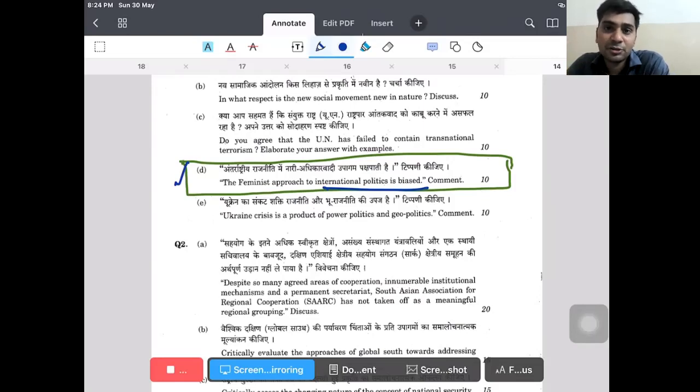Feminists criticized the mainstream theories, and they said that the real cause of war is not anarchy or anything. The real cause of war is men in international politics. Why do they say men? Because there is a popular discourse that men believe war makes men and men make war. It is only through wars that men exercise their authority and want to exercise their authority. As a result, it is the decisions of men which create war. So what is the solution that they offer? They offer the solution to include women in international relations, and women will think about peace more seriously than men.